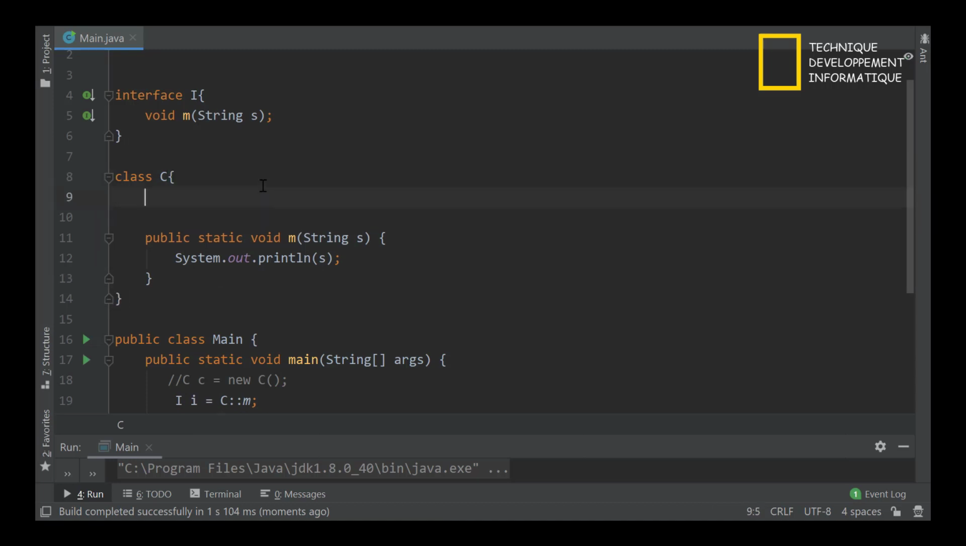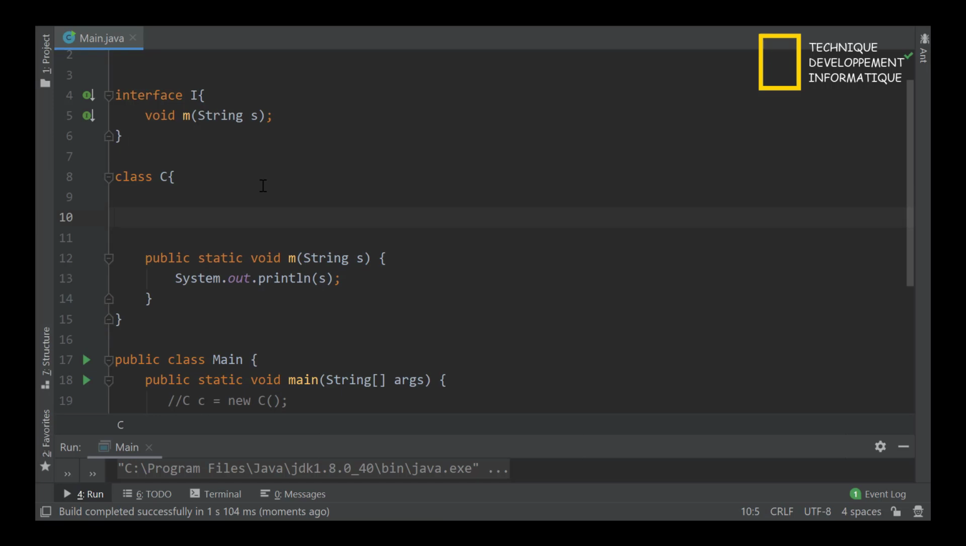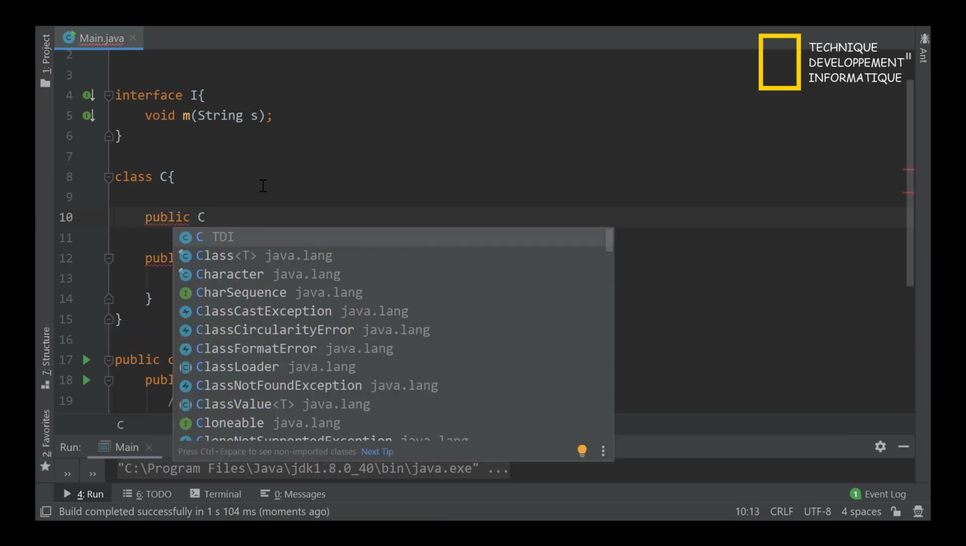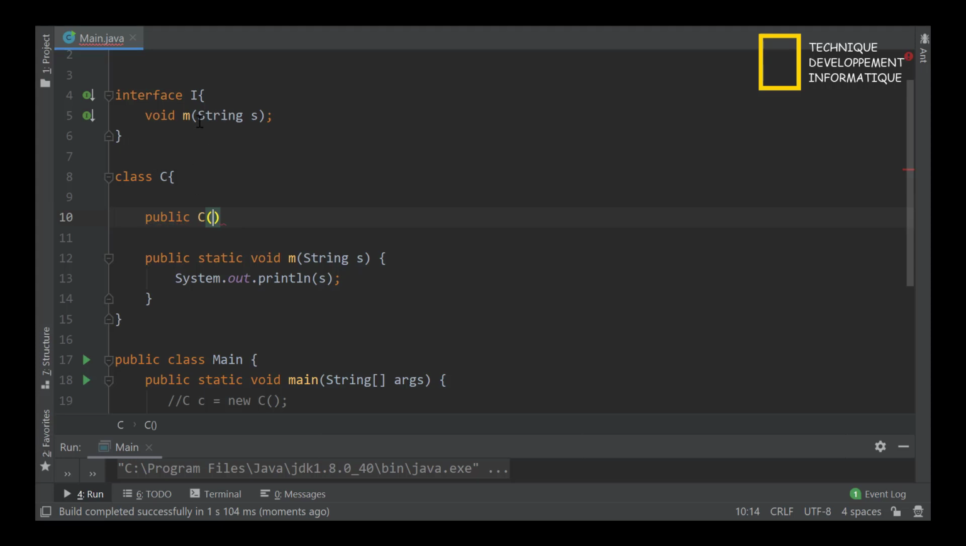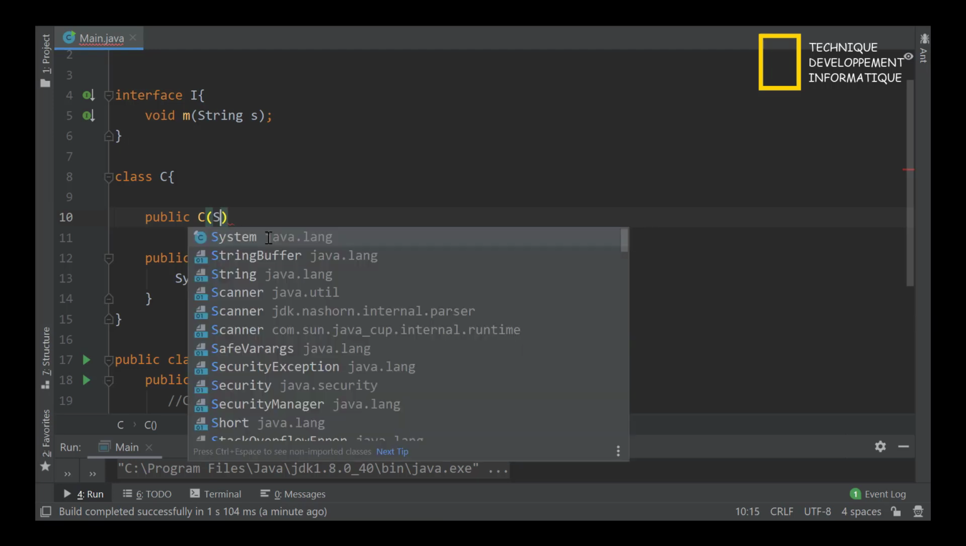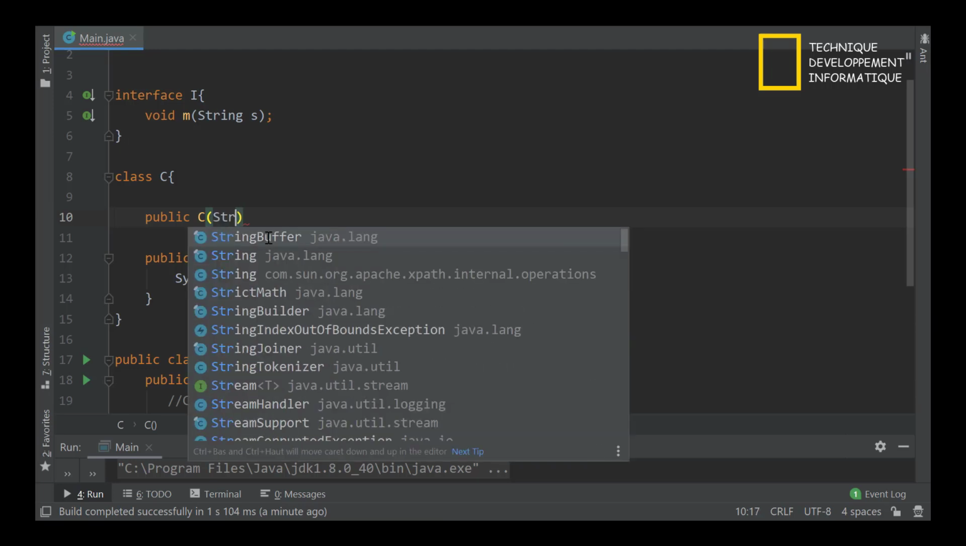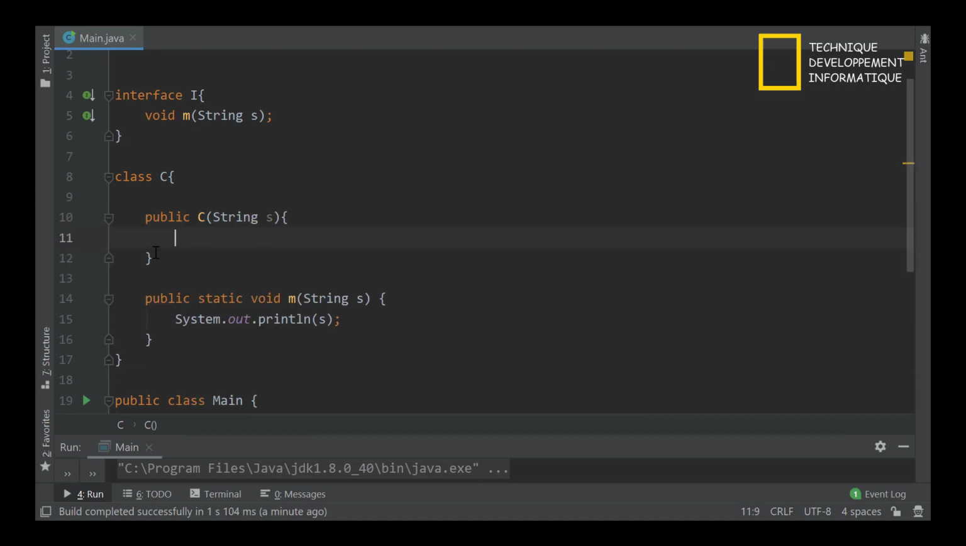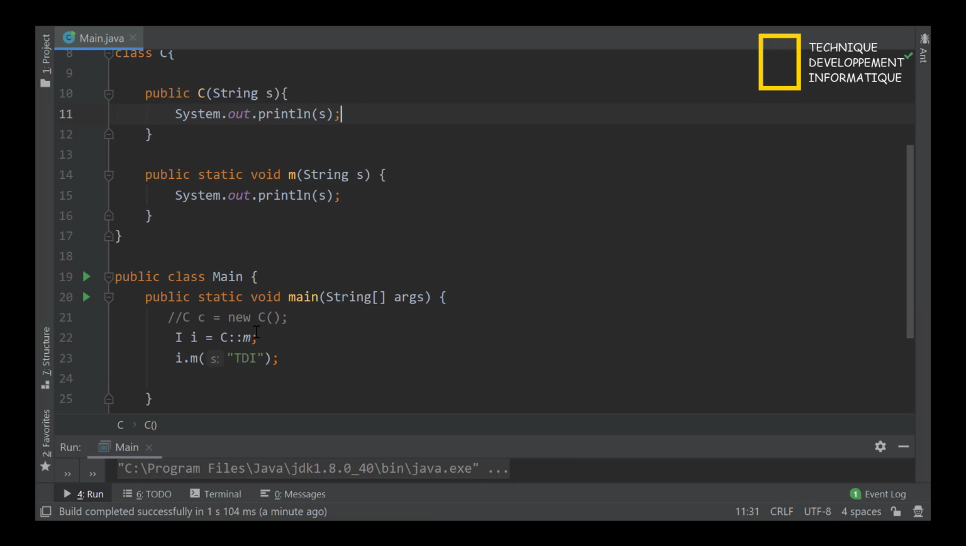To use the reference to constructor, we must have a constructor like that. And this constructor must have the same signature, the same method signature, as the interface. So we must have here a parameter string s like that, and I will give it an implementation like that. So I will go now to the implementation of the interface.